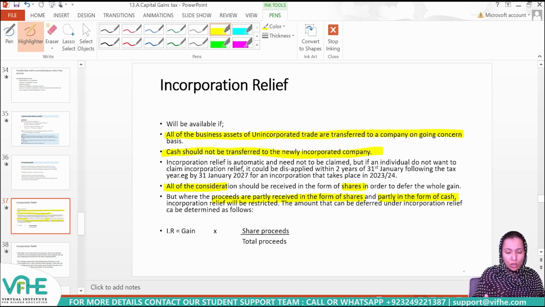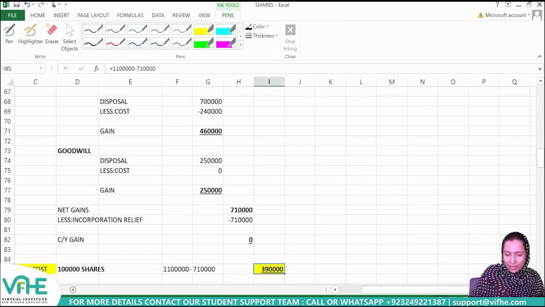It's going to be rolled over. That is going to be determined with the help of this formula, which is overall gain related to the transfer of all chargeable assets into consideration received in the form of shares divided over consideration received in totality from a newly formed company.